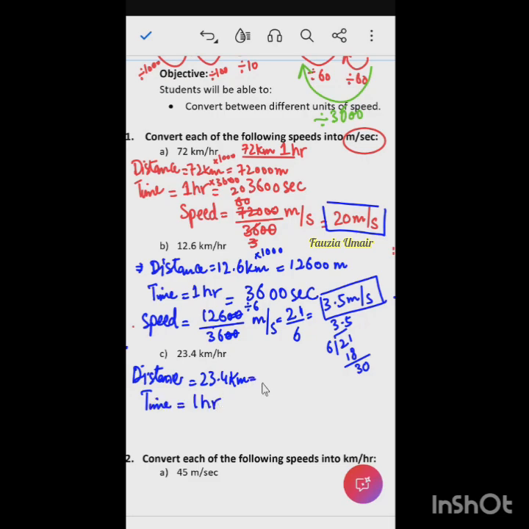So what does 23.4 kilometers mean? If you multiply it with 1000, how many meters? Not Hashim, somebody else. 23,400 meters, right? 1 hour, if you convert it, will be multiplied by 3600, so 3600 seconds. So now we will say speed is equal to 23,400 divided by 3600. So yes, you can cancel these two zeros, and now 234 divided by 36.